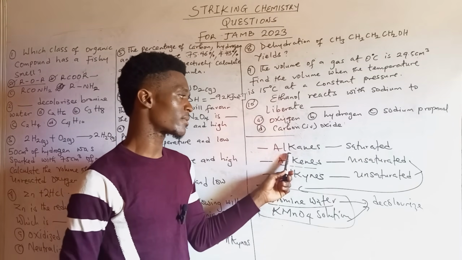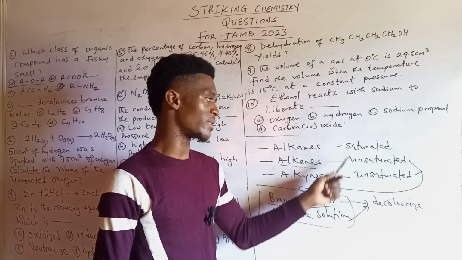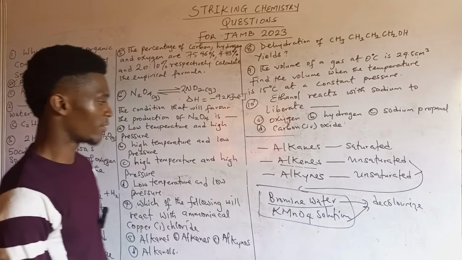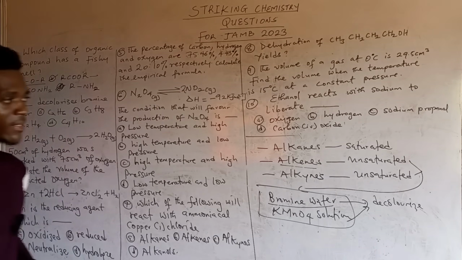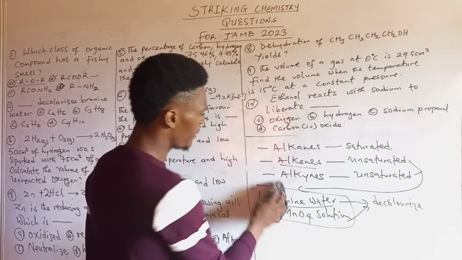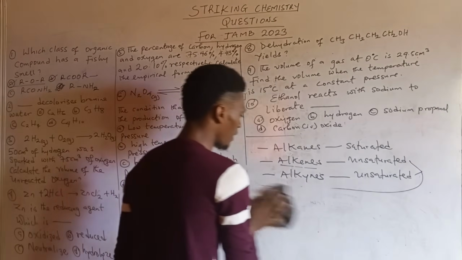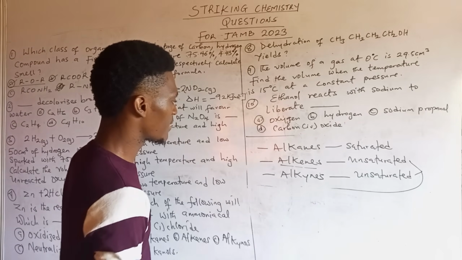But the alkanes would not do that. Why? Because the alkanes are saturated. Alright? So looking at the question, dash decolorizes bromine water. See, they came in the form of formulas: C2H6, C3H8, C2H4, C4H10. Now, let me quickly explain the formulas of alkanes, alkenes and alkynes.